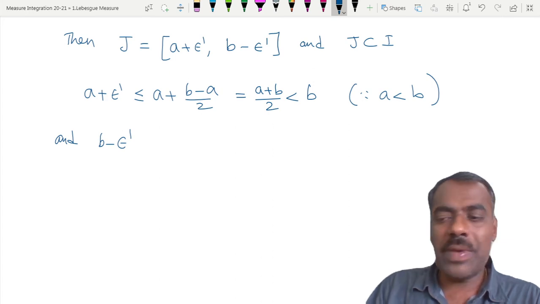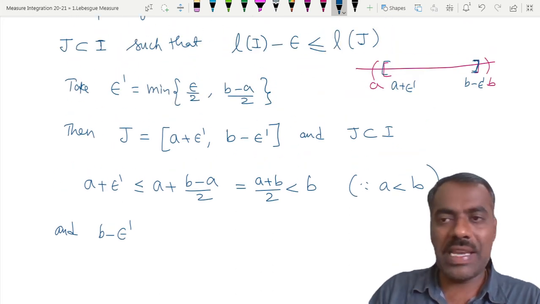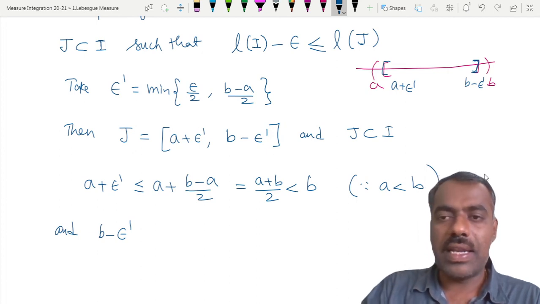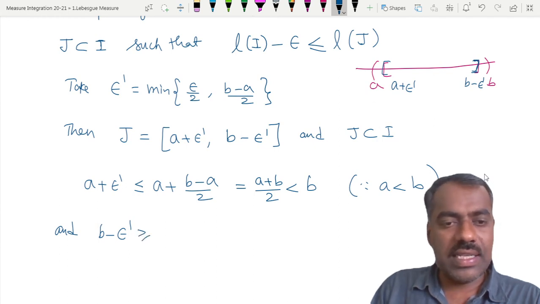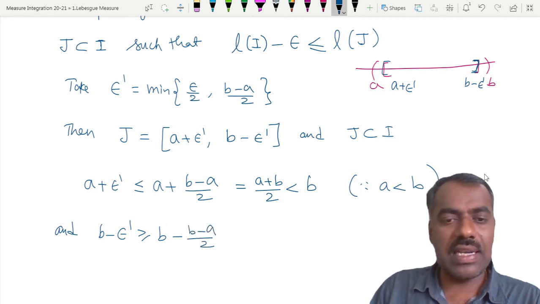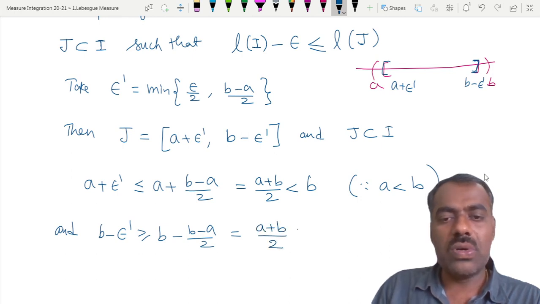Similarly, b minus epsilon prime, we want to show that it is bigger than a. This is greater than or equal to b minus b minus a by 2, because epsilon prime is less than or equal to this, which is the same as 2b minus b by 2, which is a plus b by 2. Now this a plus b by 2 is greater than a.